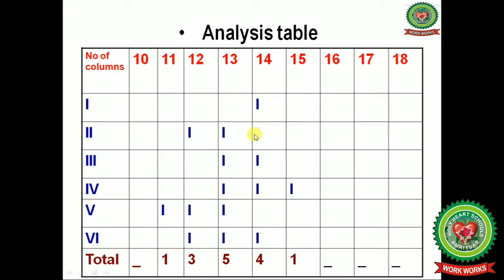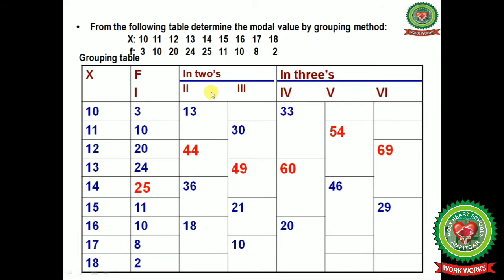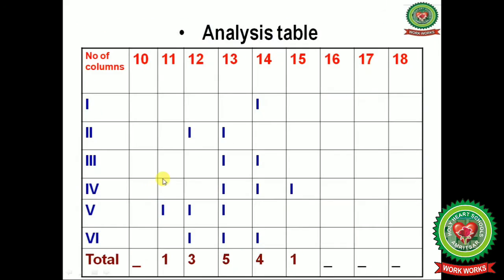Done. Now we will mark these values, like in the grouping table, first the highest frequency, that is 25, there we have to mark it in 14. So in the analysis table, below the 14, in the first column we will mark 1.